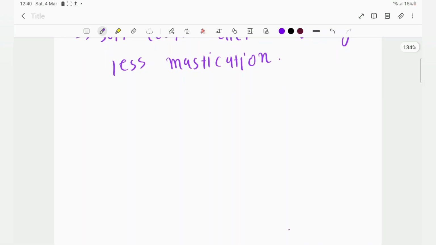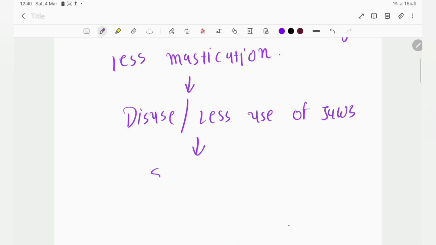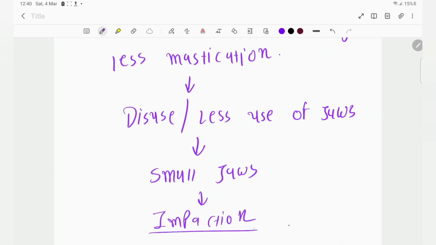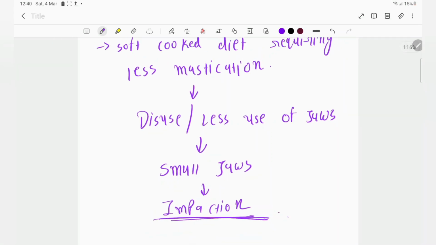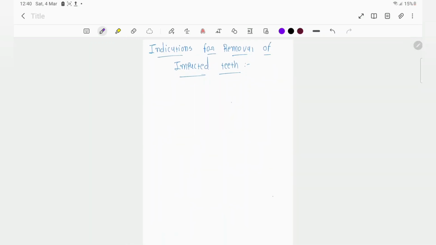We are not using that much of the jaw, and due to this less mastication we have disuse or less use of our jaws, right? That's why we are getting small jaws. And the same thing, because of small jaws, impaction, right? Because the tooth is not going to get proper space for eruption. So this was about the theories.